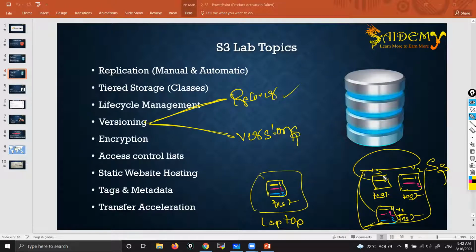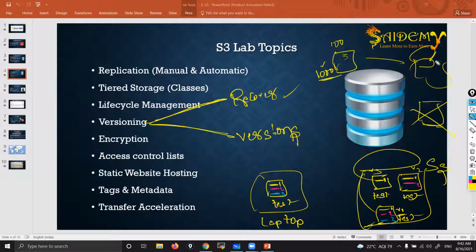A simple example is, I have written 100 lines of code and uploaded. Then after that, I have added 1,000 more lines of code and uploaded again. But after uploading, I found that there is one bug in these 1,000 lines. Somewhere I have added it, but I don't know where. Do I verify all these lines one by one? No. When you upload 1,000 lines, that would be stored as a new version.